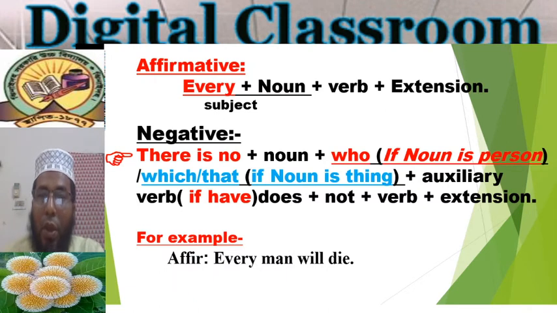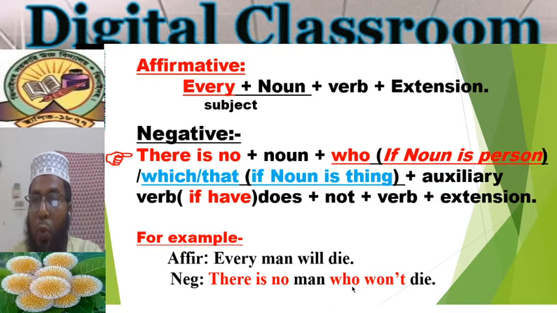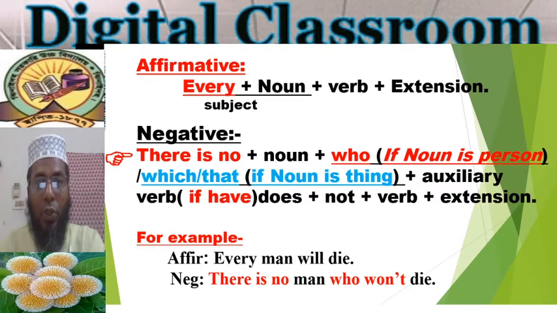Every man will die. Fine. So here the subject is every man, and we use there is no at the place of every, and then the noun man, and here who. Why do we use who here? Because the noun is a person. Am I clear? And you also understand it.